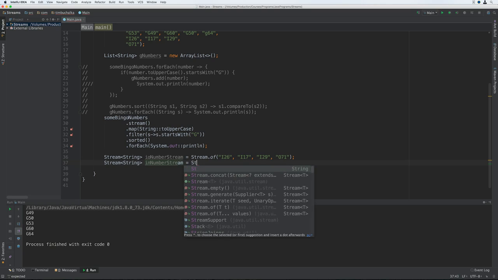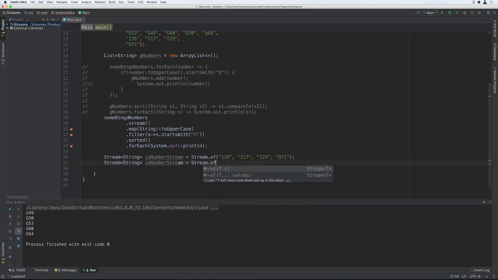That's going to be stream.of again. And N40, N36, I26, I17, I29, and O71.